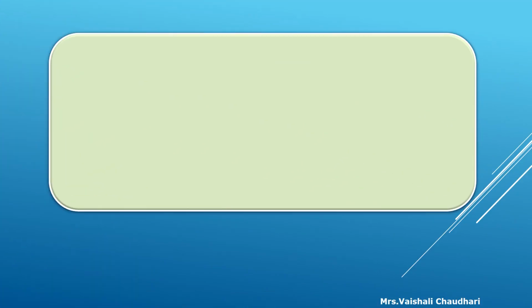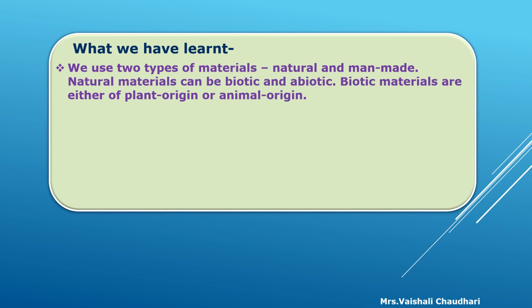Now, what we have learned from the chapter Substances in Daily Use. We use two types of materials, natural and man-made. Natural materials can be biotic and abiotic. Biotic materials are either of plant origin or animal origin.